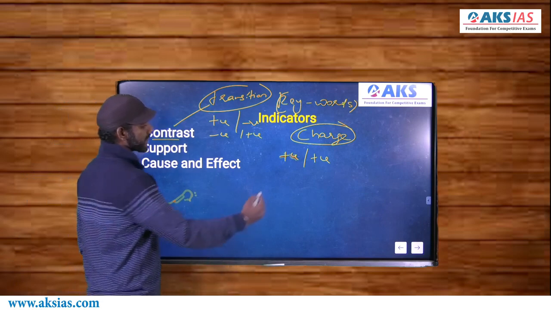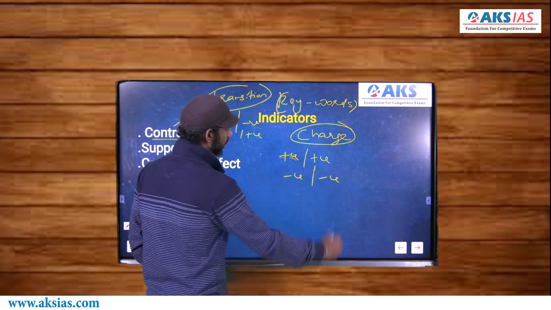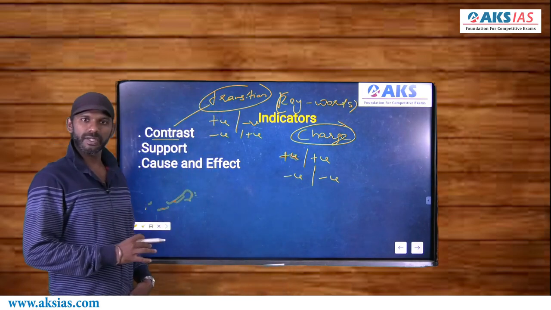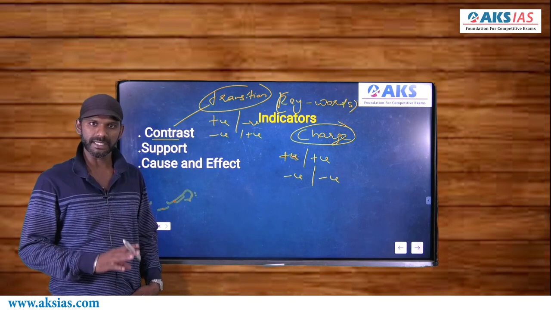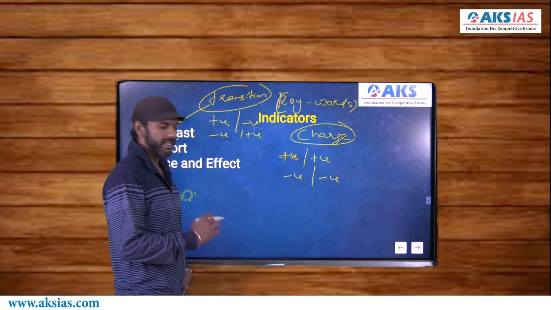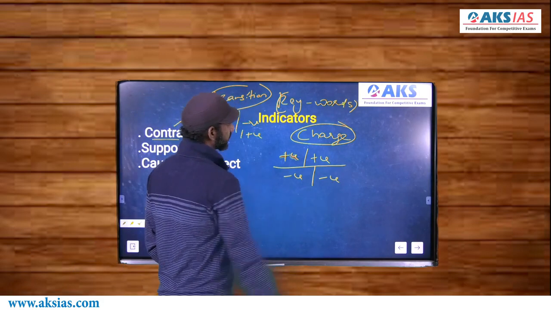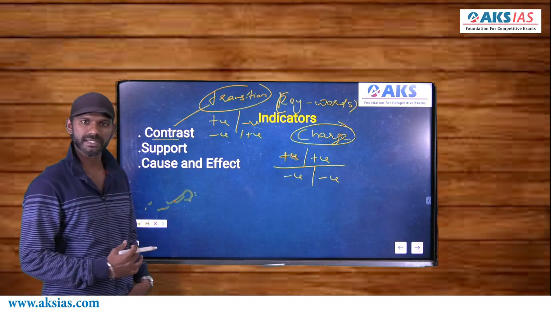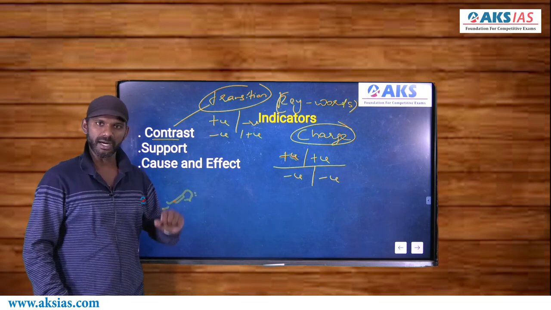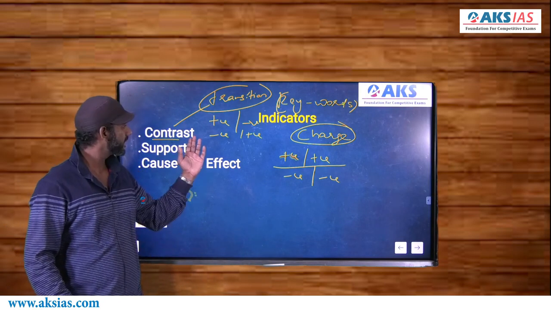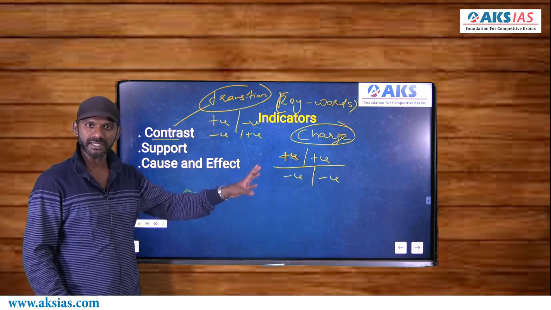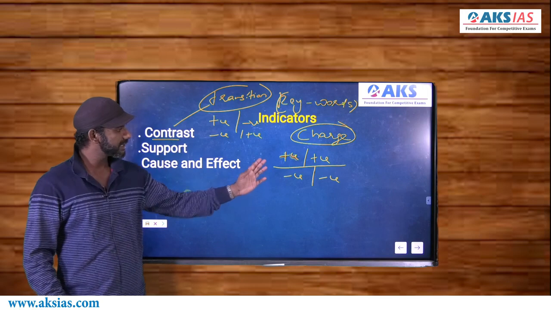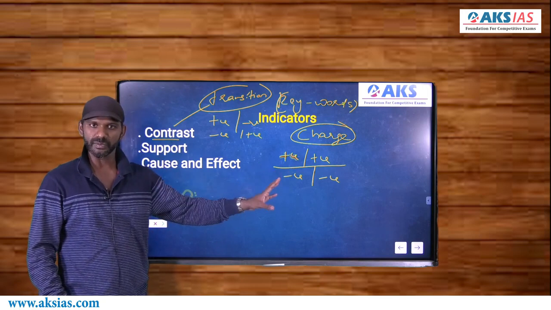If the first idea is negative, the second idea must also be negative. So whenever you come across a support indicator, conclude that two supporting ideas are getting connected. That means the two ideas must be either positively charged or negatively charged. So a change in the charge is suggested only by a contrast indicator. Only a contrast indicator tells us about a change in the charge. A support indicator connects either two positive ideas or two negative ideas.